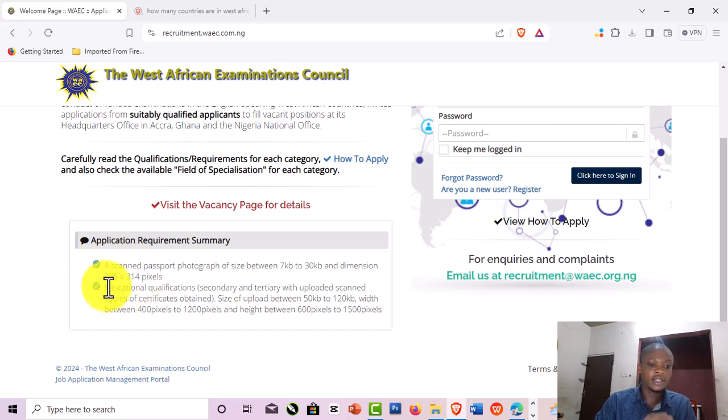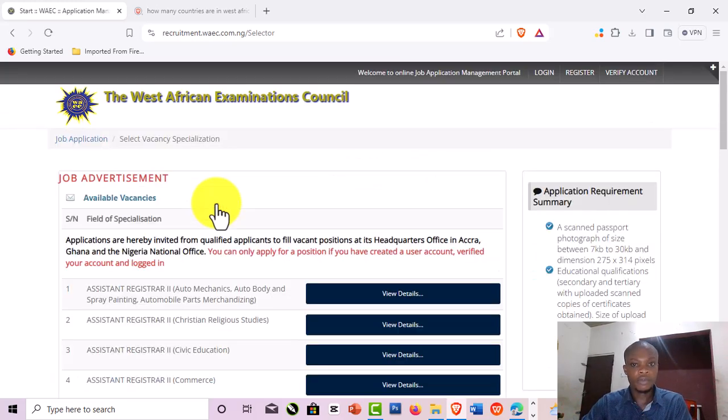That being said, guys, another thing is educational qualifications, secondary and tertiary, with uploaded scanned copies of certificates obtained, size of upload between 50 kilobytes to 120 kilobytes, width between 400 pixels to 1200 pixels, and height between 600 pixels to 1500 pixels. So guys, all these things I'm going to show you how you can do it. If you follow me closely, you're going to be able to apply by yourself at the comfort of your home. So let's go to the vacancy page details where we read about the recruitment very well.